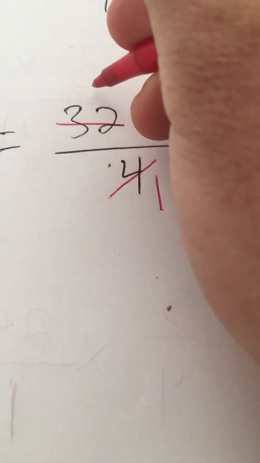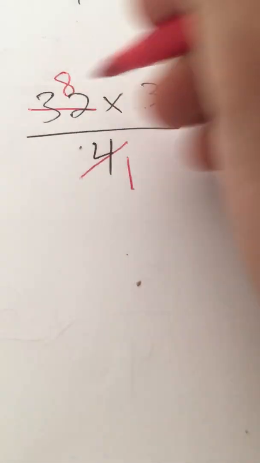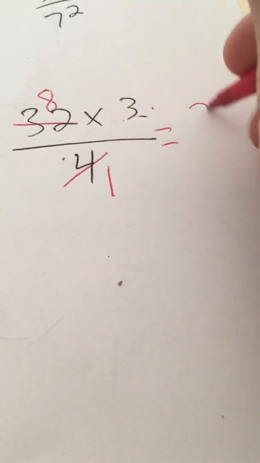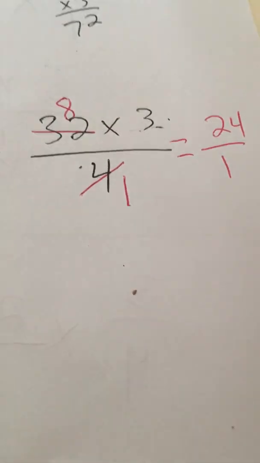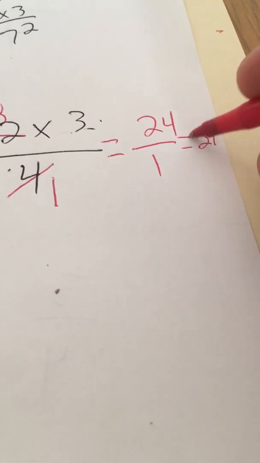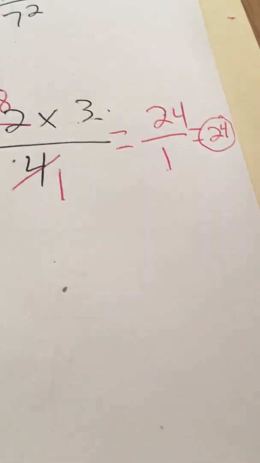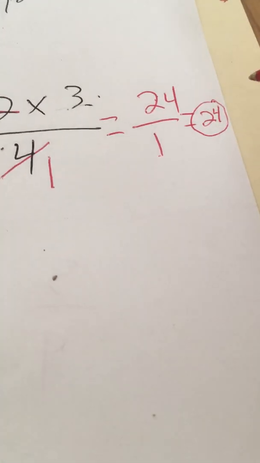Divide that 4 by 4 is 1, and divide 32 by 4. 32 divided by 4 is 8. So now we have 8 times 3, which is 24 over 1 as the denominator, and same thing. Any whole number can be written with the denominator of 1 because this is division. 24 divided by 1 is 24 because 24 times 1 is 24. So we get an answer of 24 if we do it this simplifying way.